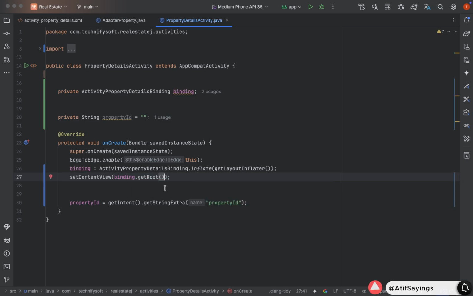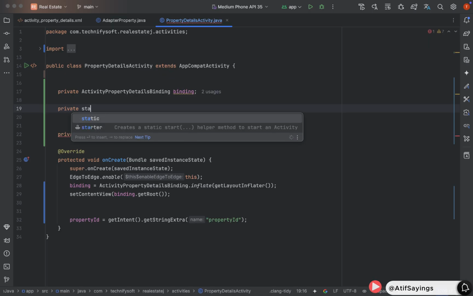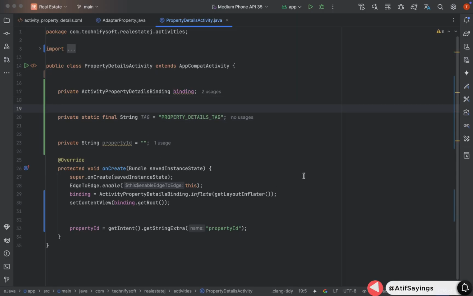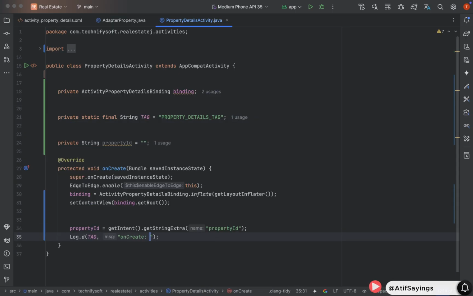Now we need to define a tag in class level. We show logs in logcat. Private, static, final, type will be string, name will be TAG, equal to "PROPERTY_DETAILS_TAG". Whenever we need to show logs in logcat, we will use that tag. Now we will show the property ID in the logcat using Log.d. First parameter is the tag that we have defined in class level. Second parameter is the message we want to show in logcat, including the property ID.